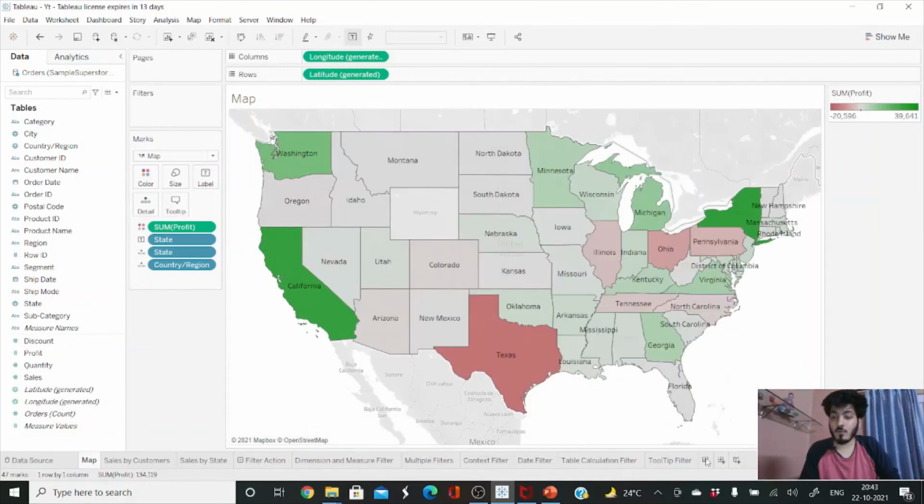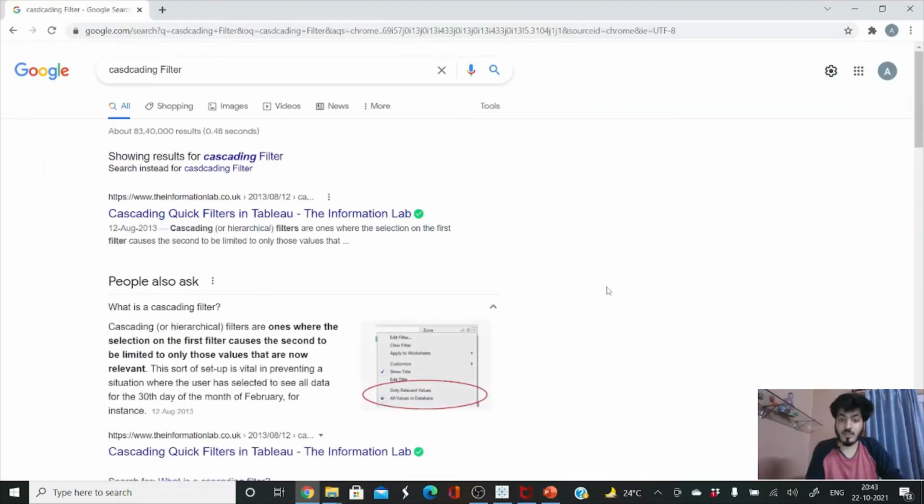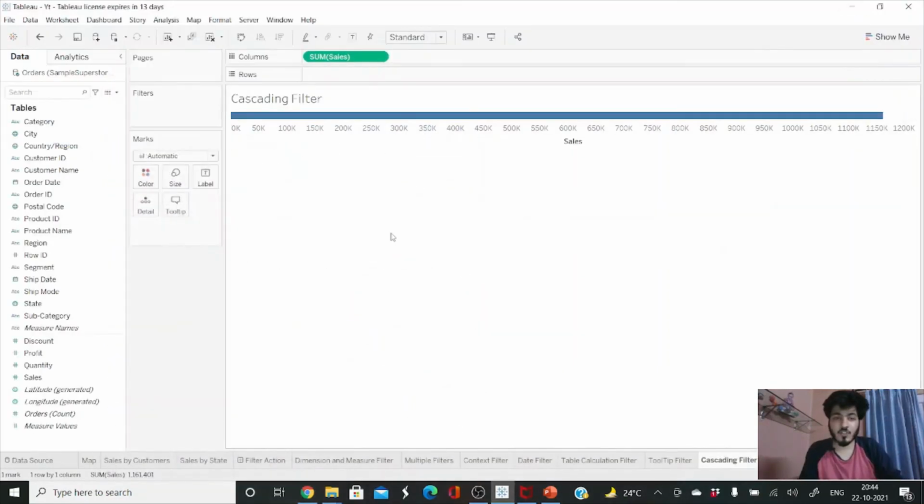So now let us jump to the last filter in this video, that is known as the cascading filter. Okay, so let me jump to Google. So let us see, cascading or hierarchical filters are the ones where the selection of the first filter causes a change in the second filter. So what does it mean is, let me show with the help of an example.